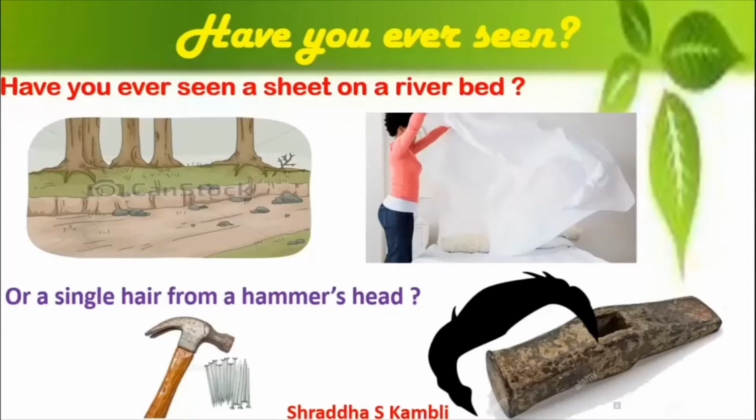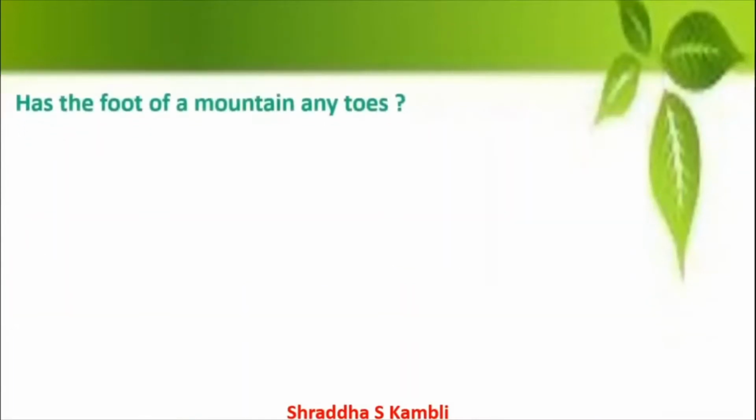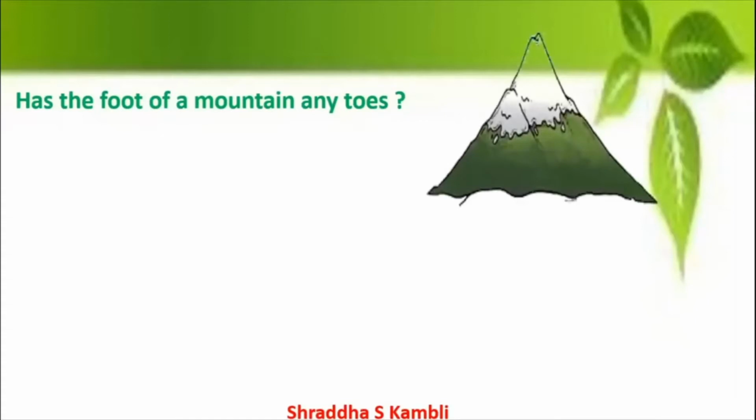Let's move on and see the next line in our poem today. Has the foot of a mountain any toes? So now this is a mountain. We have all seen mountains. What is the foot of the mountain? The foot of the mountain is the bottom of the mountain. So have you ever seen the foot of a mountain which has toes? The fingers on your hands are called fingers, and the fingers on your legs are called toes. On your foot they are called toes. So have you ever seen a mountain which has toes?